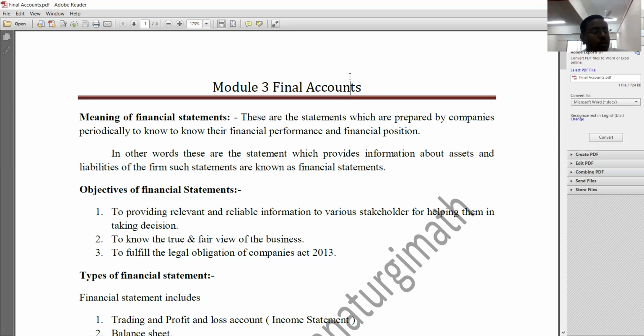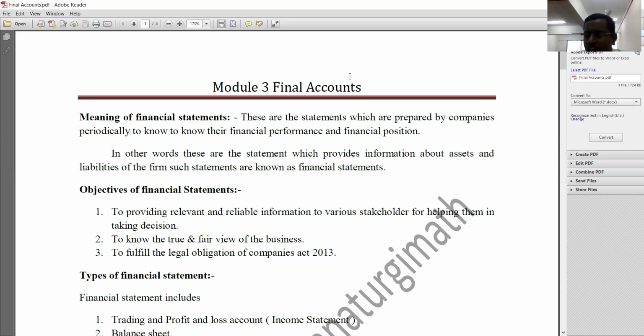To know their financial performance means whether they are running in profit or they are suffering from losses. And to know their financial position is nothing but to know whether they have sufficient liquid assets or not, whether they are solvent or insolvent. In order to know this, companies prepare final accounts. Very simple, these are the statements prepared by companies at the end of the accounting year to know their financial performance and financial position. Understood? That is the meaning of final accounts.